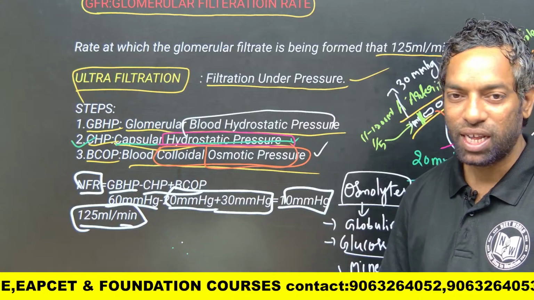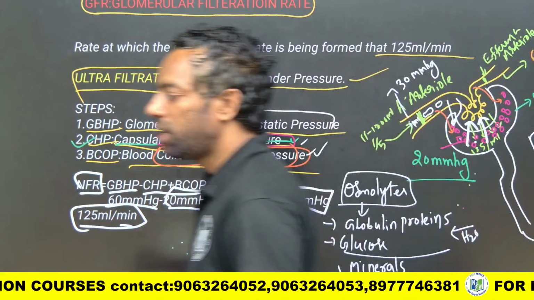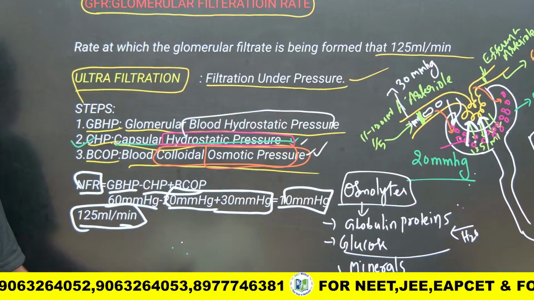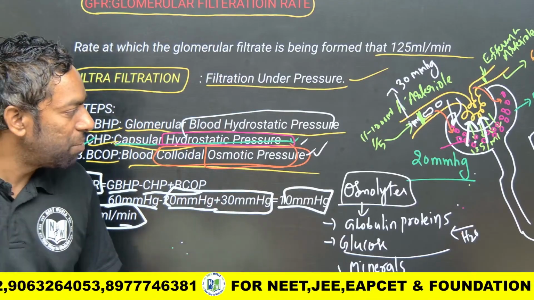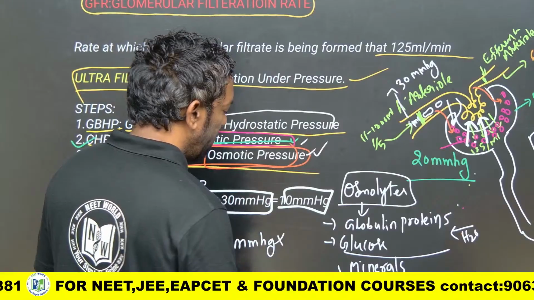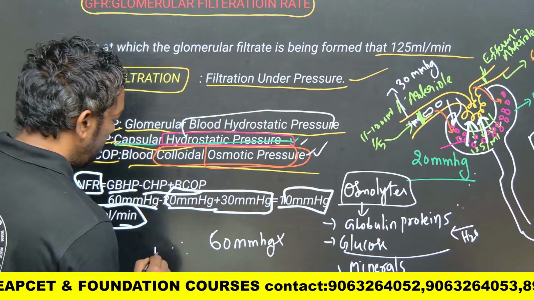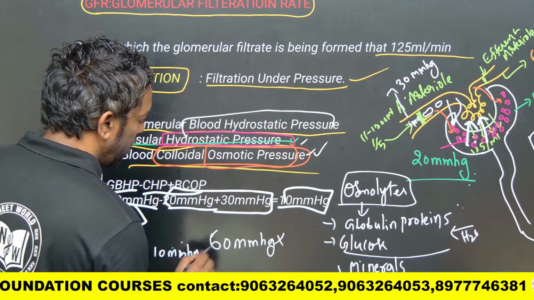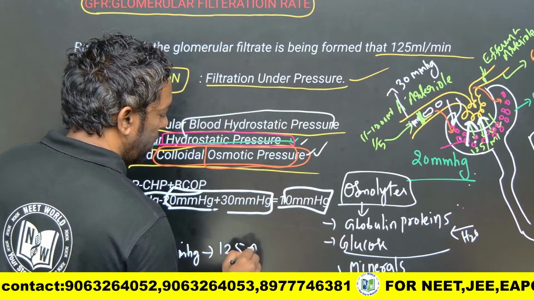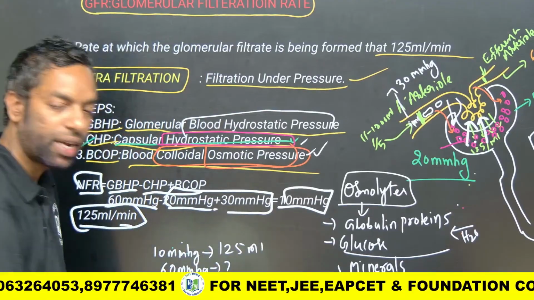They can ask you a question: if there is no pressure against this, no CHP and no BCOP, and the pressure is 60 mmHg instead of 10 mmHg, which gives 125 ml, then how much would it be? They can ask you in the exam.